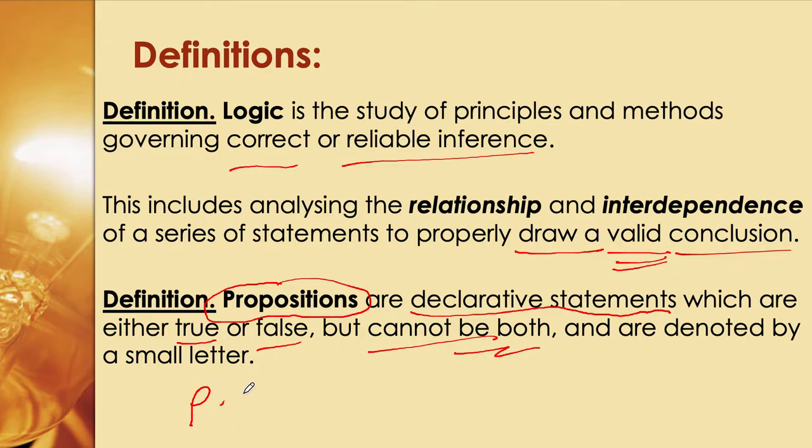Most books use p, q, r, s for propositions, but you may use any letter in the alphabet. For instance, e.g., exempli gratia in Latin, which means in English, for example.